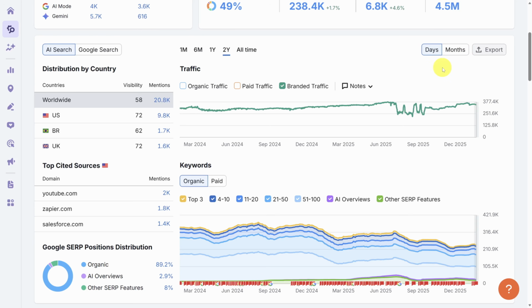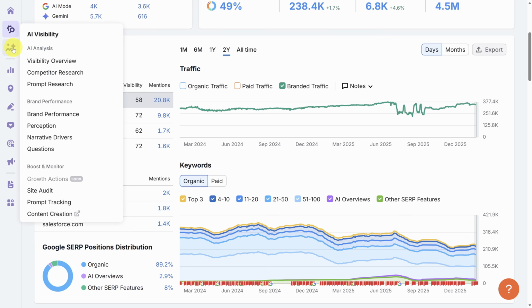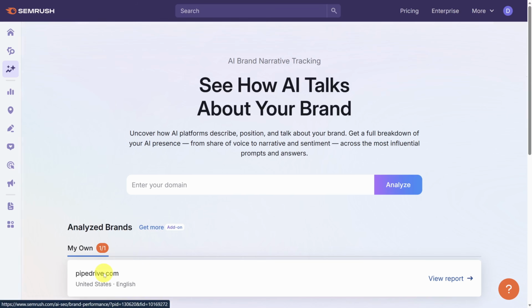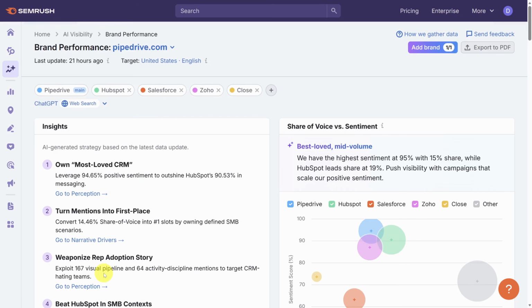So we spent all this time covering the metrics to track. Now let's actually move them. I'll cover this at two levels for you, strategy and tactics. Strategy first, head over to the AI Visibility Toolkit and this time go to Brand Performance. If you followed along, you should have a report here, otherwise go ahead and create one.